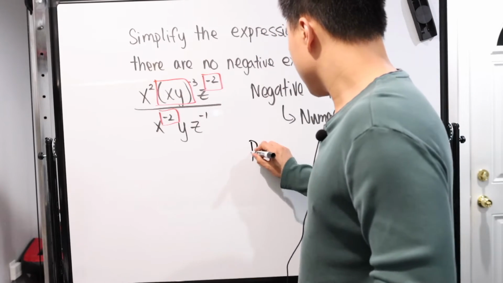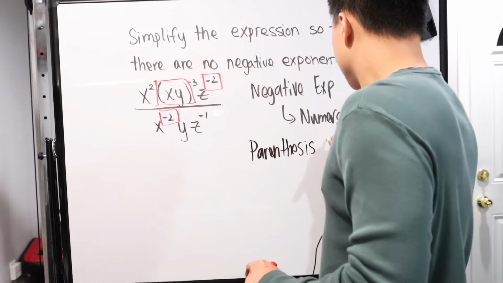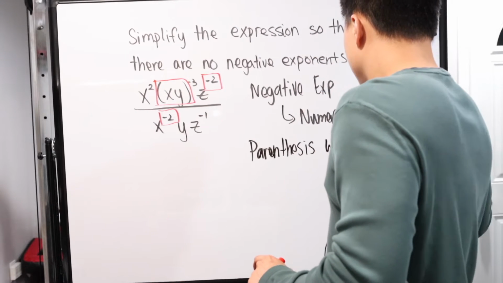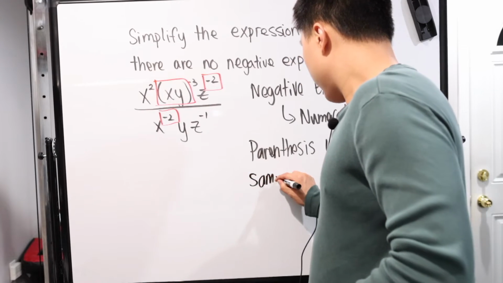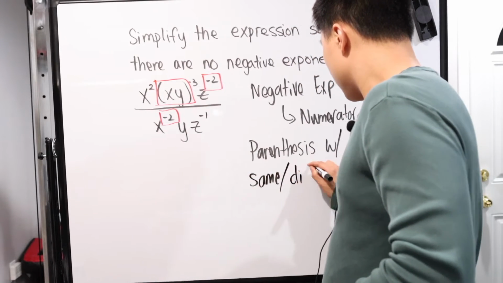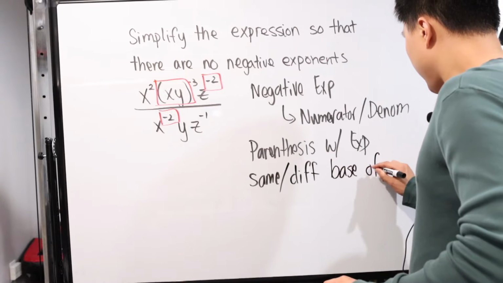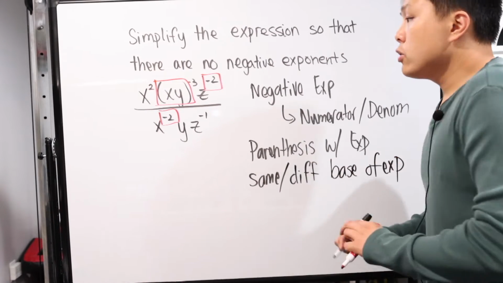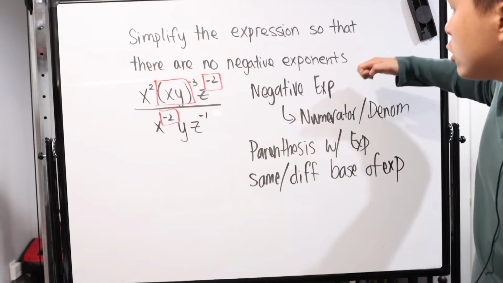So, parentheses with exponents. Right, we have to be comfortable with different base or same base of exponents. Different base of exponents, right?